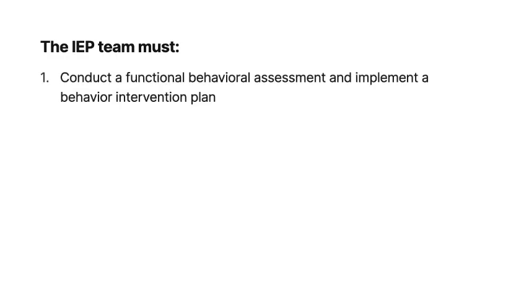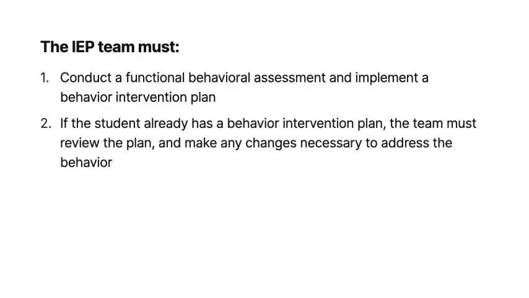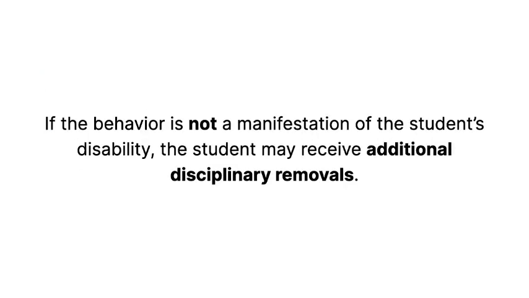They must either conduct a functional behavioral assessment and implement a behavior intervention plan, or, if the student already has a behavior intervention plan, the team must review the plan and make any changes necessary to address the behavior. In other words, the school must provide appropriate interventions and services that are designed to address the behavior so that it doesn't happen again. On the other hand, if the behavior is not a manifestation of the student's disability, the student may receive additional disciplinary removals.